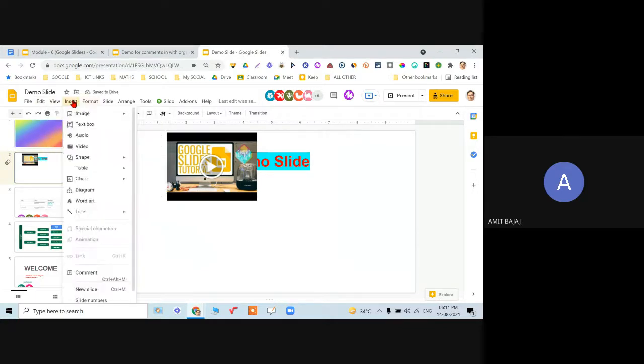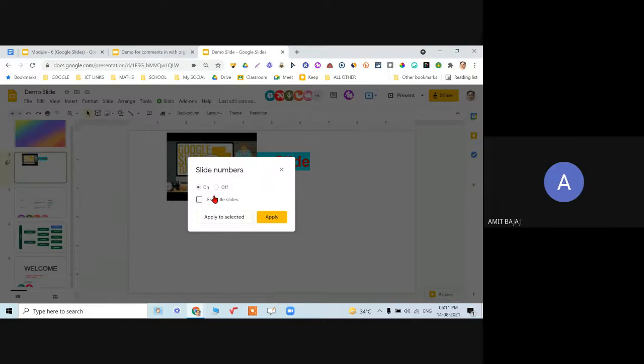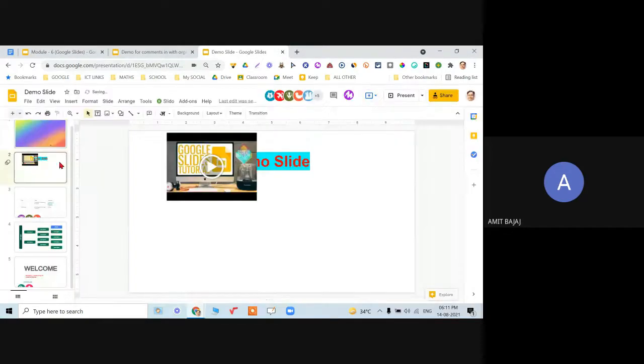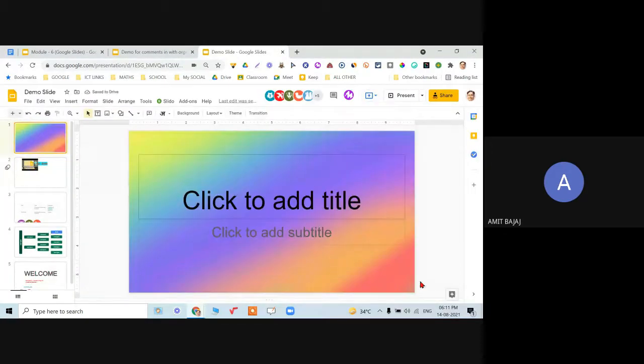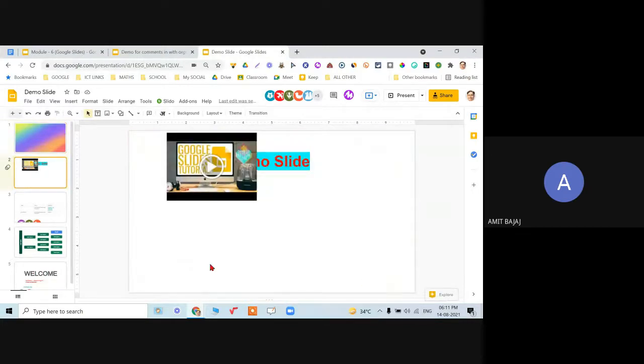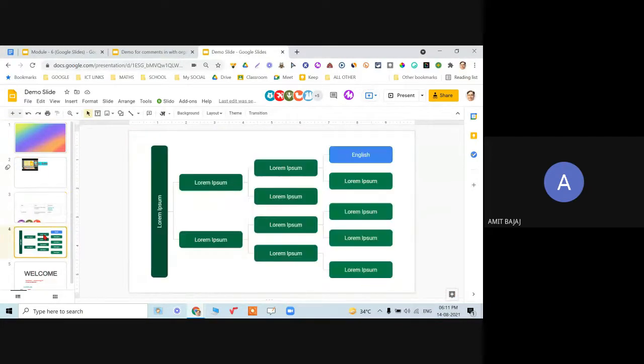Then there are certain options for insert of the lines, curves. They can be done. Comment हम देख चुके हैं. Slide number can be inserted. When I click at the bottom slide number, skip the title slide, right? And then say apply. So this is my first slide. यहाँ 1 लिखा हुआ नहीं आएगा, but इस slide पे it should show second, third, fourth.